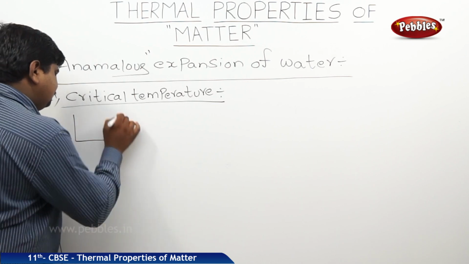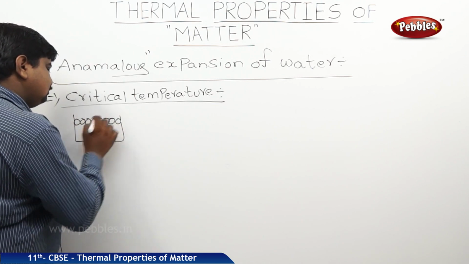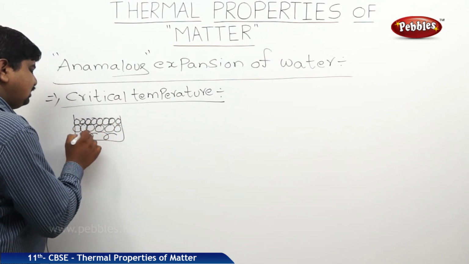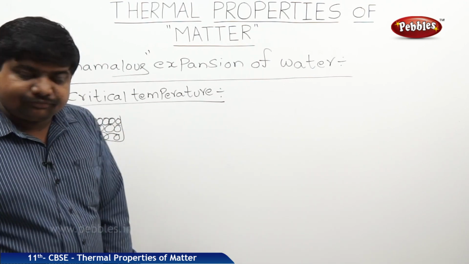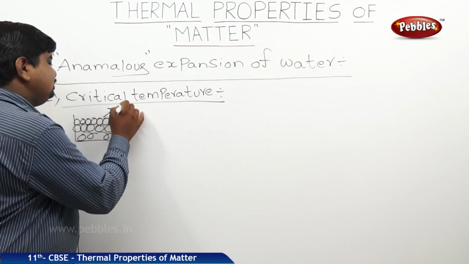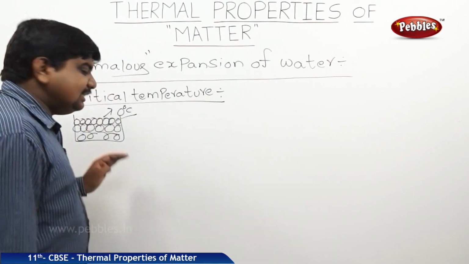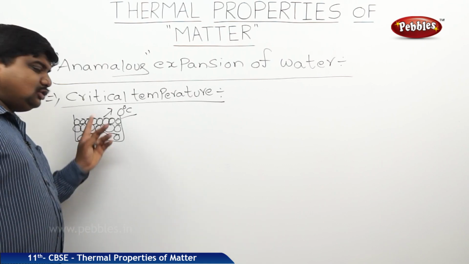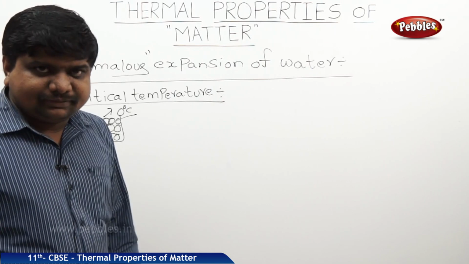Take some ice cubes. Let us suppose these ice cubes are just arranged irregularly in a kettle. Suppose the temperature of the ice cubes is 0 degrees Celsius. I am applying some heat energy in the form of flame to increase its temperature, and that is useful to convert the solid state ice to the liquid state water.